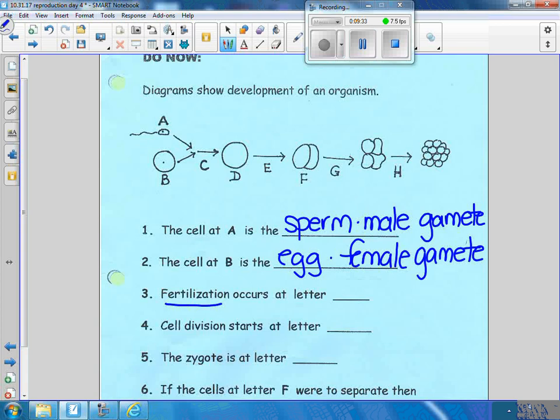They merge, they join. When they merge, half of the DNA from the sperm, half of the DNA from the egg becomes whole. Where does fertilization occur? What letter? D, it's already happened. Where does it start? C, it happens. Good. Now, D is the result of fertilization.